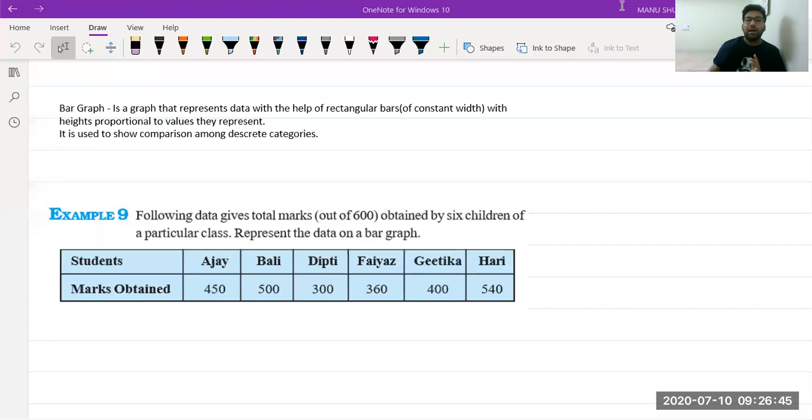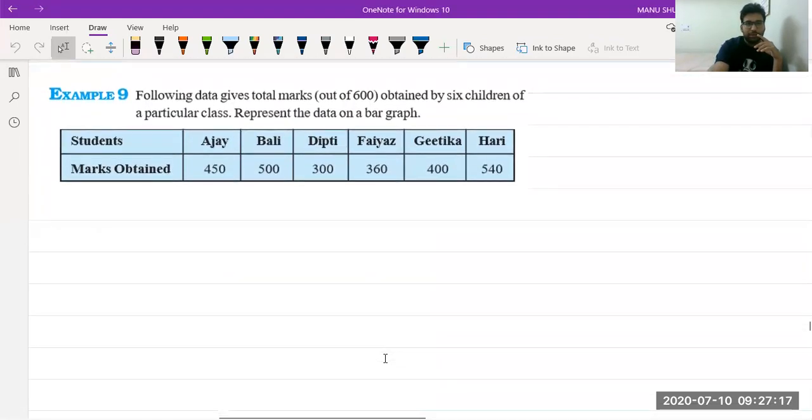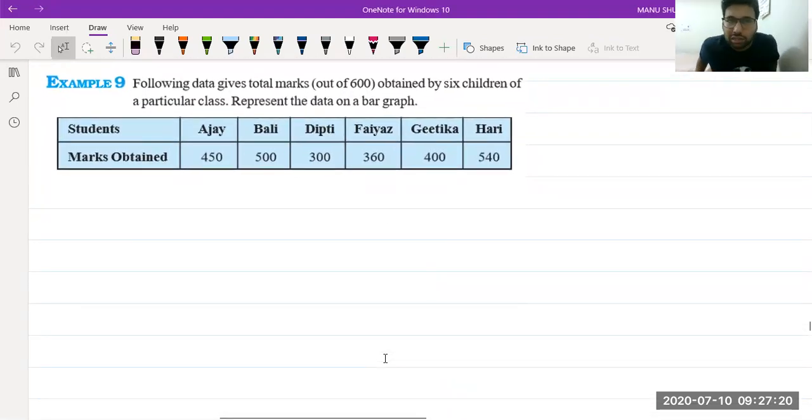Have some patience. Now, it is used to show comparison among discrete categories. Suppose you have marks. In this example, Ajay scored 450, Bali scored 500. These are all discrete quantities, complete in themselves. To show these quantities, we use a bar graph. Okay, let's start this example. Okay, Mokshita, very good. Now see, the example says: the following data gives marks of 6 children in a particular class, represent it on a bar graph.